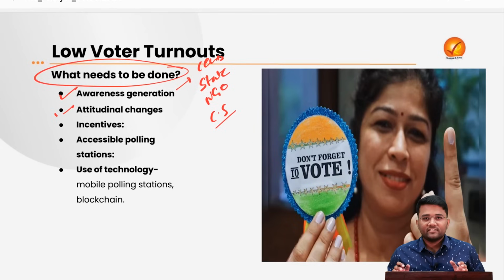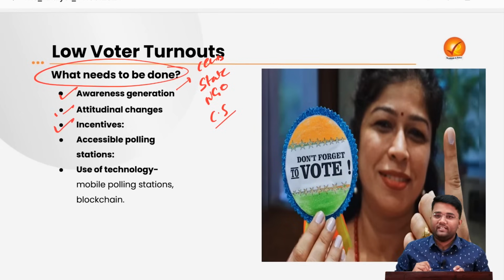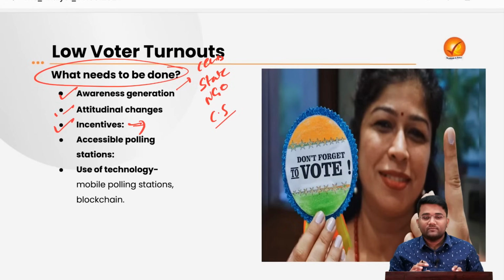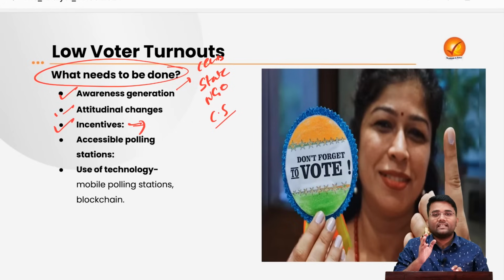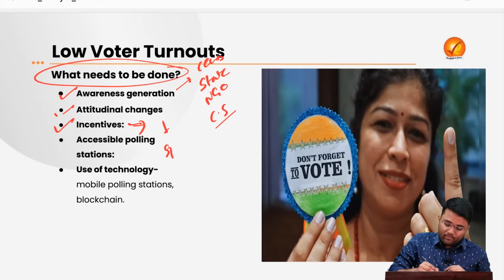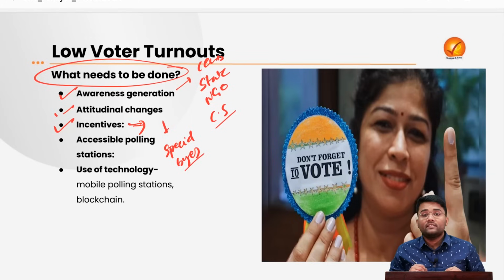Then the next suggestion is that incentives can be provided. How? While providing these incentives, we should always keep ethical considerations in mind: these incentives should not be in monetary terms, but can be symbolic incentives, like special badges, which can help in motivating people to come out of their homes and cast their votes.